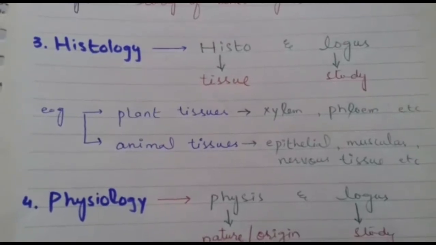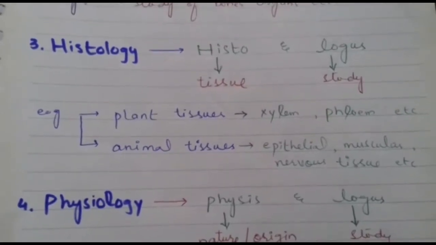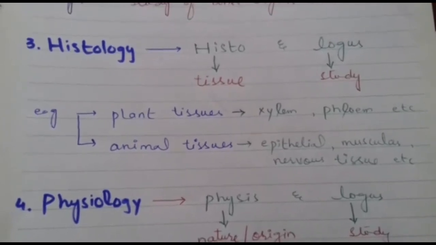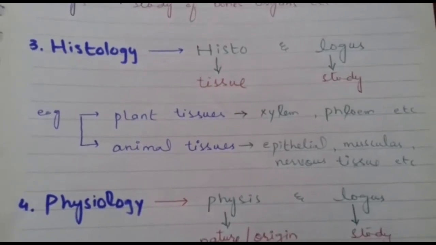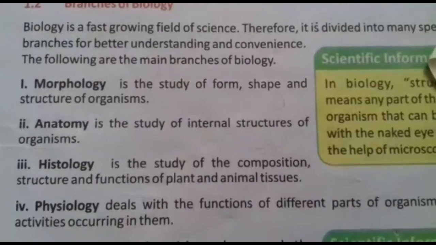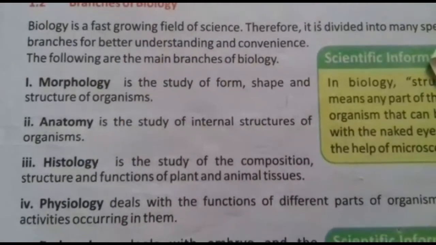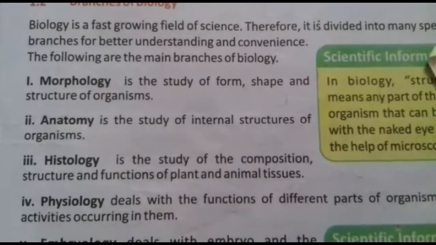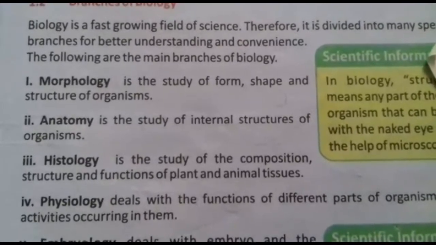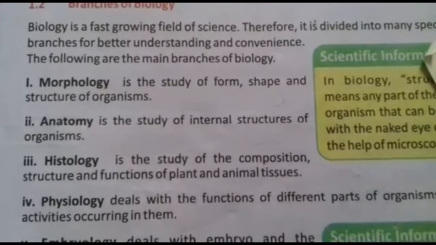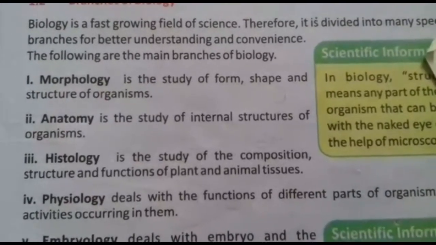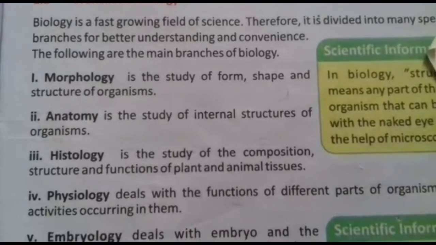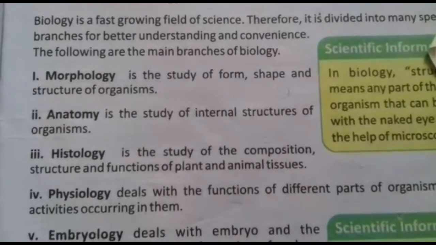Another branch of biology is histology. Histology is also derived from two words, histos and logos. Histos means tissue and logos means study. So, histology is the study of composition, structure, and functions of plant and animal tissues. Composition means what a tissue is composed of or what components it contains.